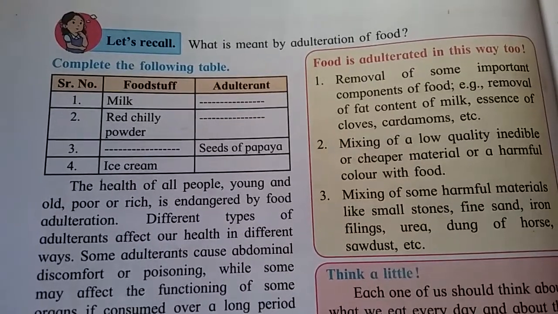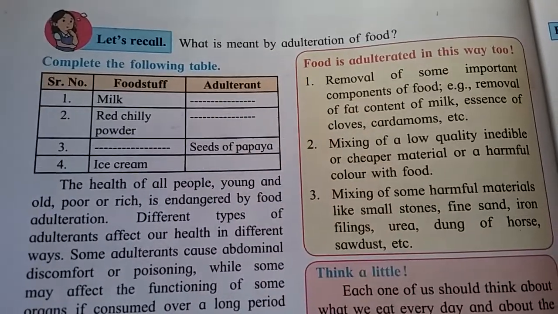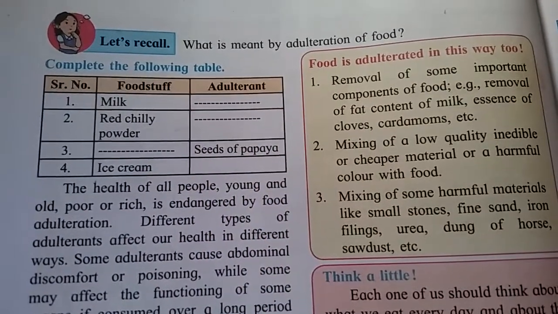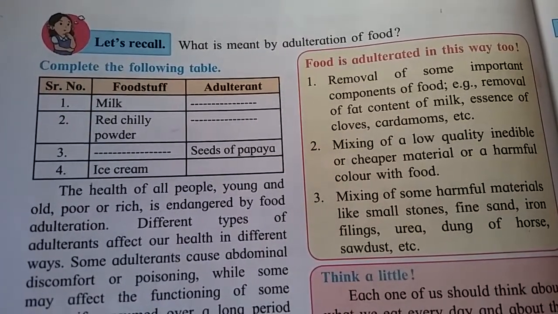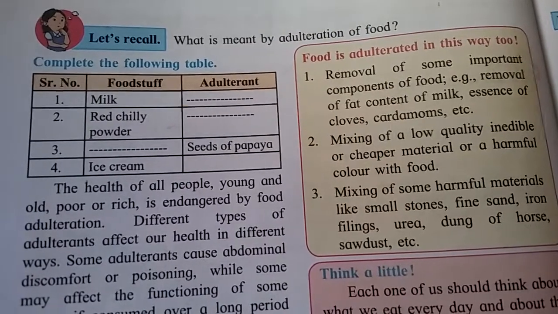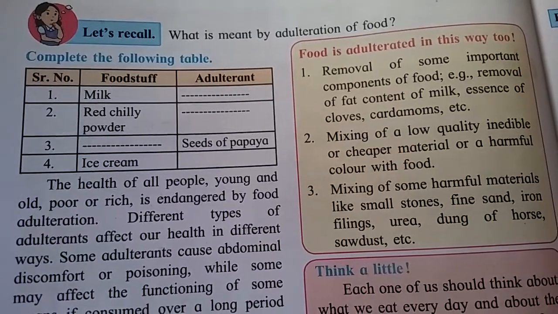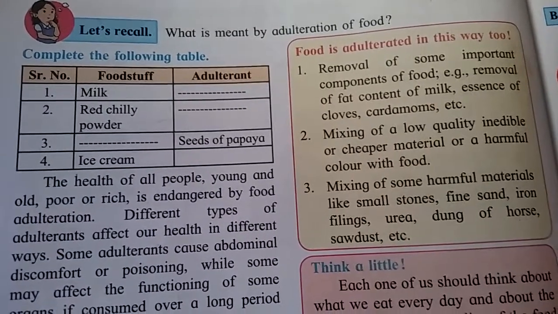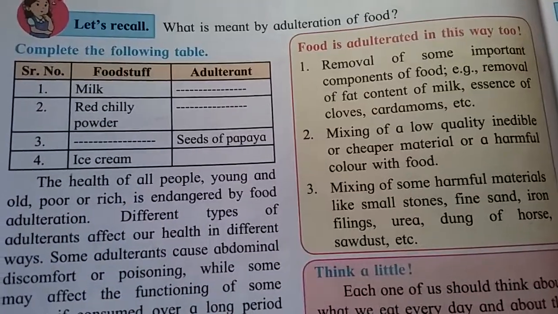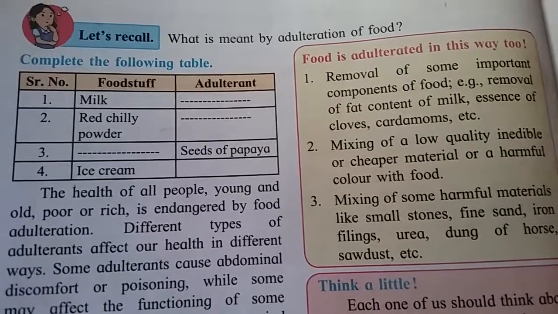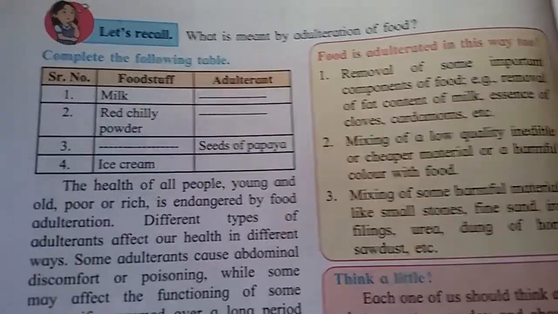Food safety. The next point is adulteration. First question: what is meant by adulteration? Adulteration means milawat. Adding adulterants, which are of low quality, cheap, and sometimes harmful substances, to foodstuff in order to increase the profit is called adulteration in food. Means for increasing profit, shopkeepers add some cheap materials in food. That is called food adulteration.